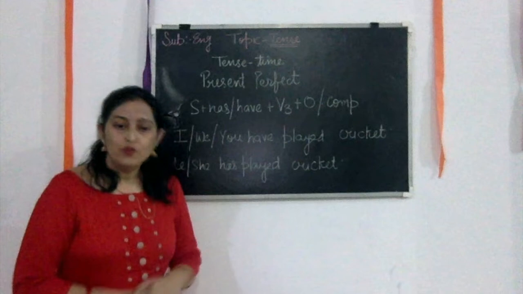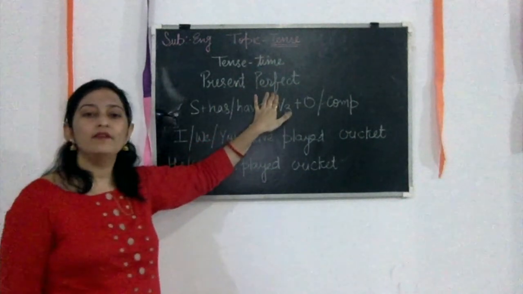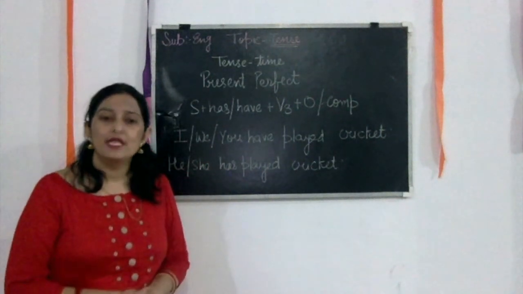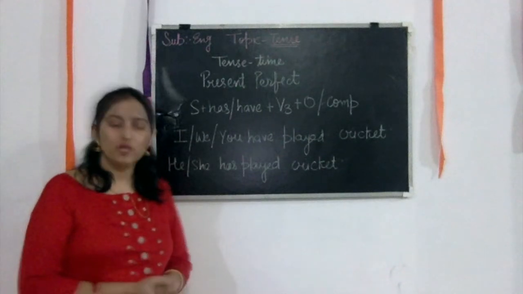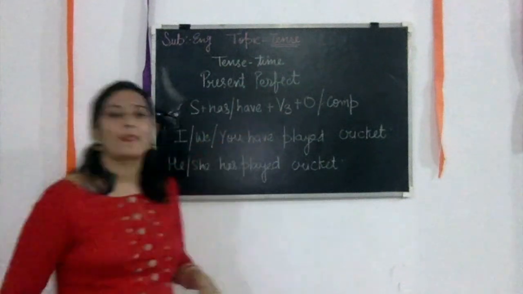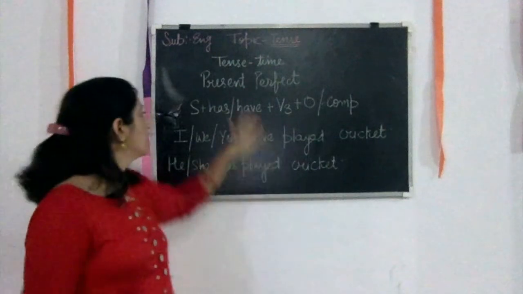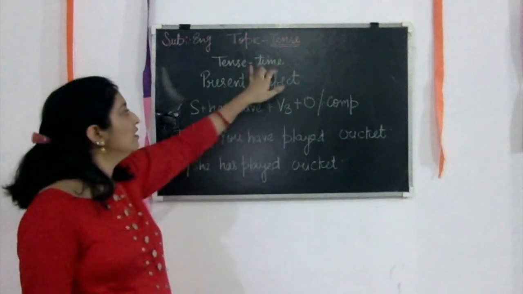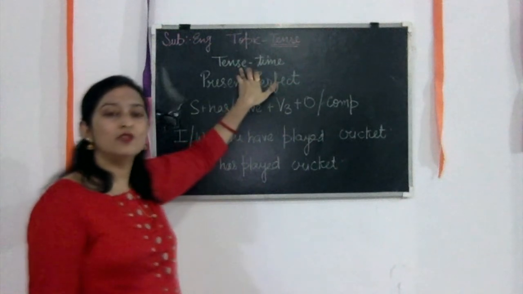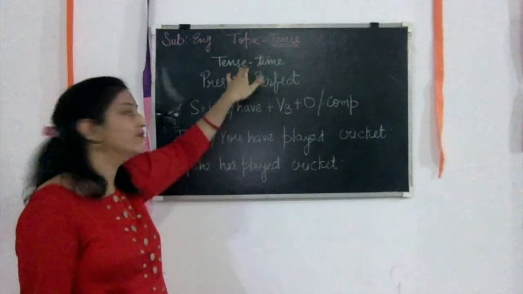Now, we are going to discuss the present perfect. We have done the simple one, and then we discussed the present continuous, the time that is going on, and now we are going to discuss present perfect. What's the meaning of perfect? Perfect means the thing that is perfect. So what is the meaning of perfect in the tense? Perfect means the task you have done, you have completed. So that time or that moment will go into the perfect one.